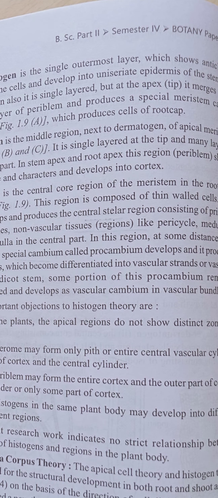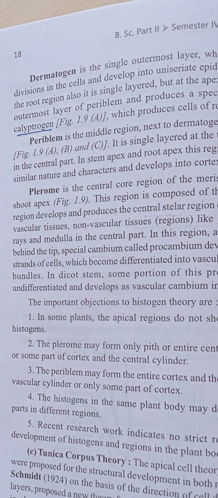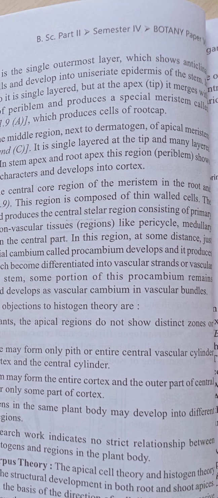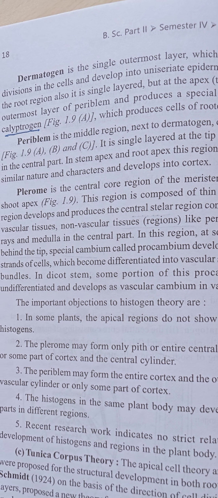The dermatogen is the single outermost layer which shows anticlinal division in its cells and develops into the uniseriate epidermis of the stem. What is the role of the dermatogen? The dermatogen develops the uniseriate superficial layer, that is the epidermis.